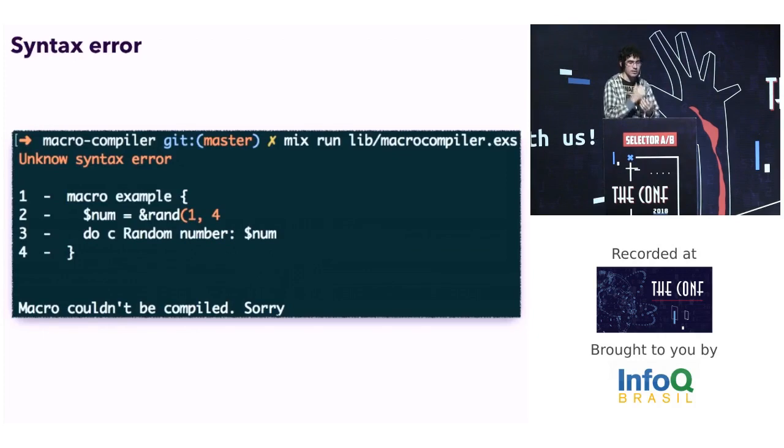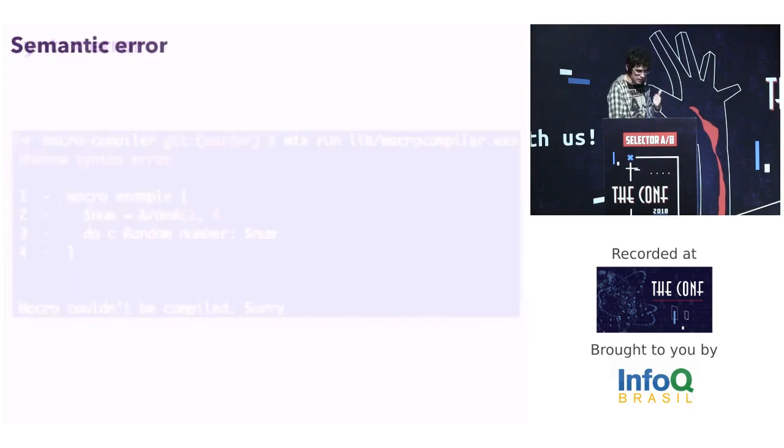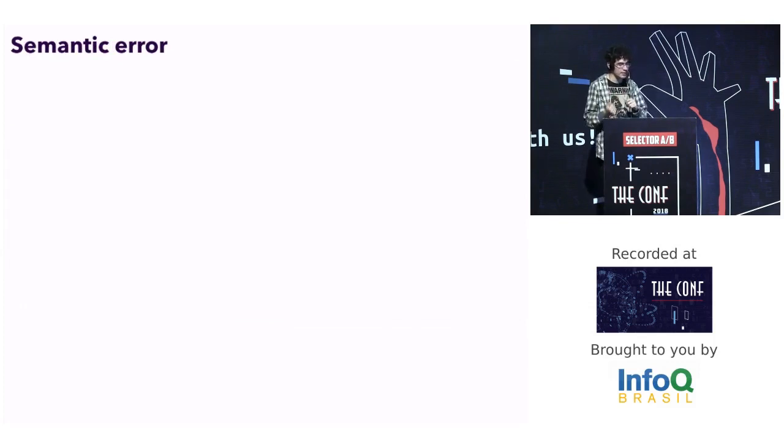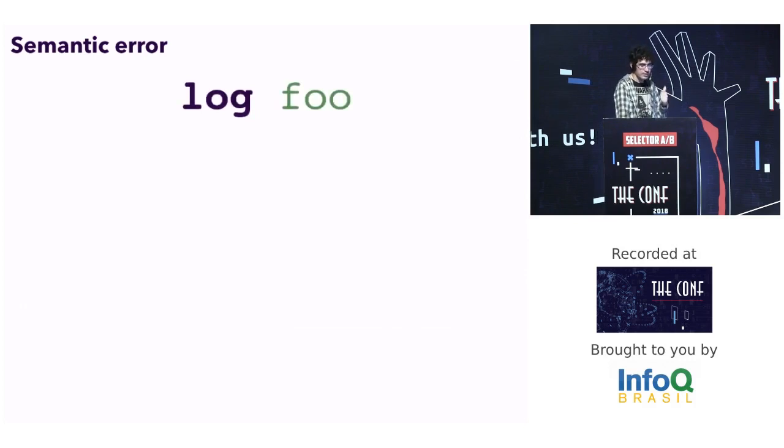For example, the programmer forgot to write a closing parenthesis. Another error that the compiler raises is a semantic error. To show a good semantic error message, we need more information on the AST. Some nodes called metadata. To build this node, when the compiler is parsing code, for example, log full, we have this parser.